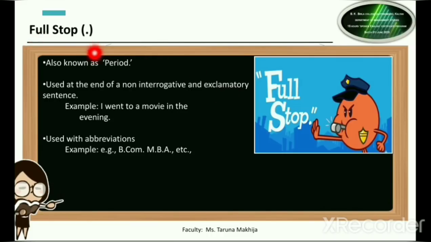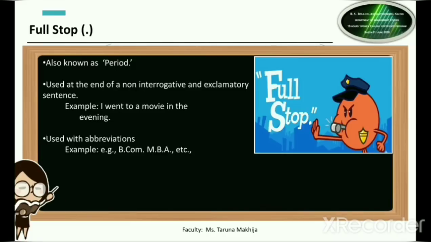So we will use the full stop at the end of non-interrogative, मतलब जो question नहीं है और जो exclamatory sentence नहीं है, उसके end में हम देंगे full stop. As you can see in this example, I went to a movie in the evening. ये एक simple sentence है जिसे हम English में assertive sentence भी बोलते हैं. So at the end of any assertive sentence, you will be using the full stop.